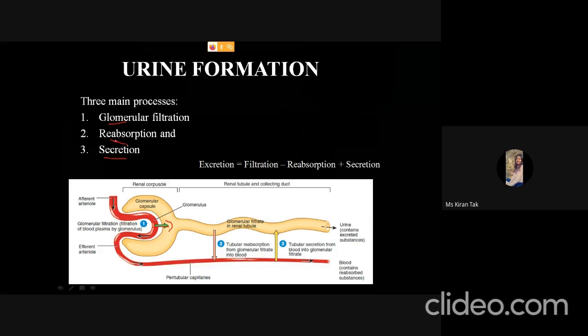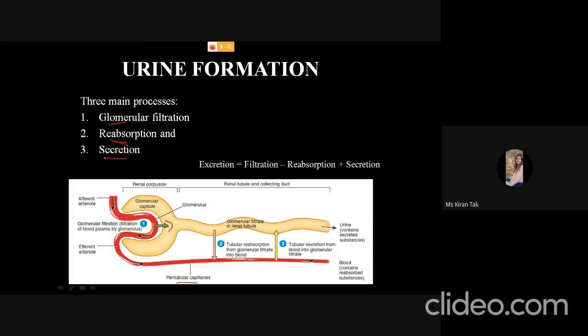The second is the reabsorption. So the first absorption takes place during the digestion. So this is called the reabsorption. So the constituents like glucose and amino acids, they are very important. That's why we cannot afford losing them. So it is very necessary to reabsorb them. So the tubular reabsorption takes place by the peritubular capillaries.